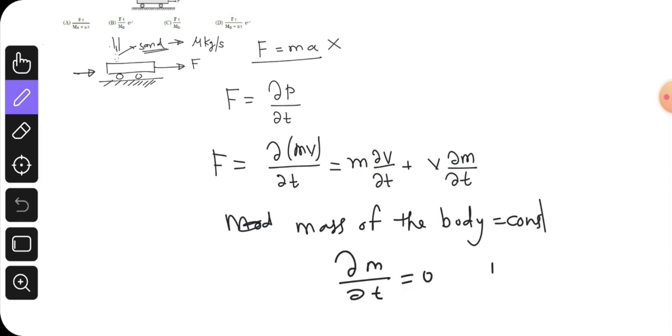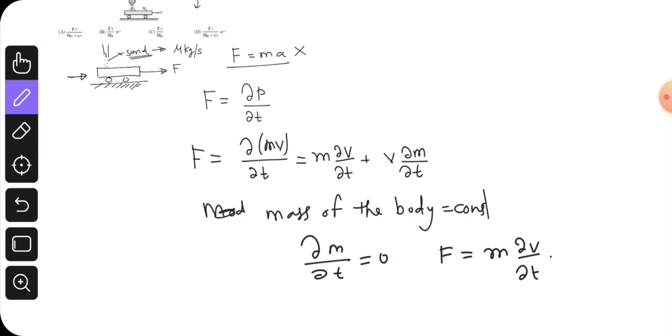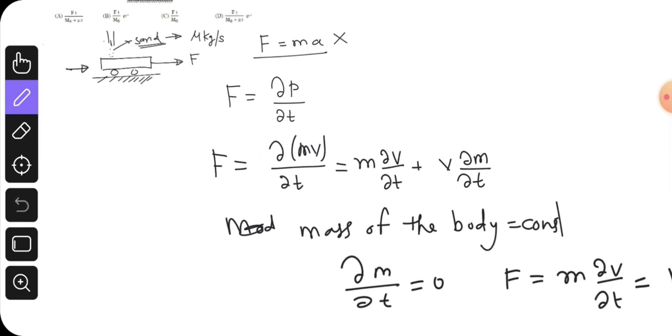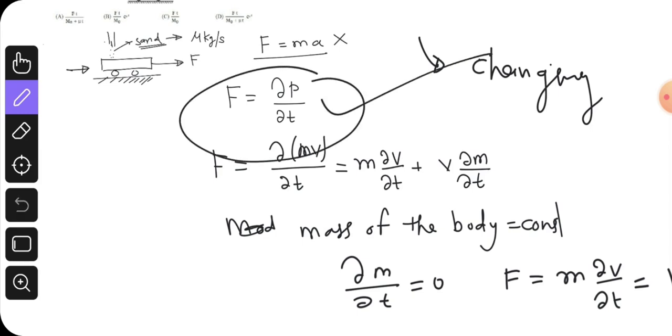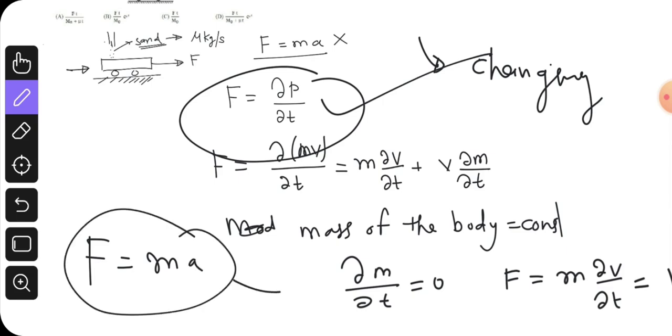In that scenario, force comes out to be m dv by dt, or you can write it as m into a. But it is not true for this case because the mass of this body is continuously changing. So just go by the correct definition of force, not this one. I think you get my point, right?